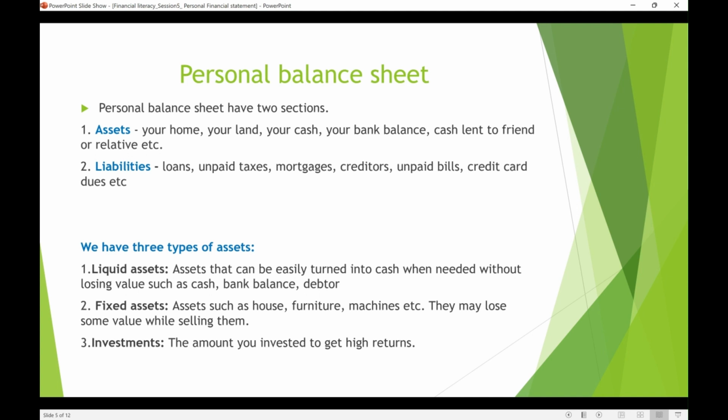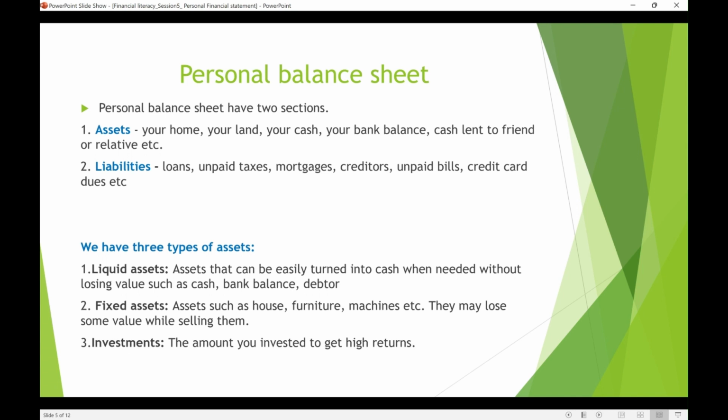Assets are mostly where you get income from, mostly from your real estate, or stocks, rentals, all this money, and some debtors. If you have lent somebody some money, that is also an asset for you. And the liabilities are loans, any taxes, and bills you have to pay to creditors. So these are the liabilities. We're going to list all your assets and liabilities in an Excel sheet.